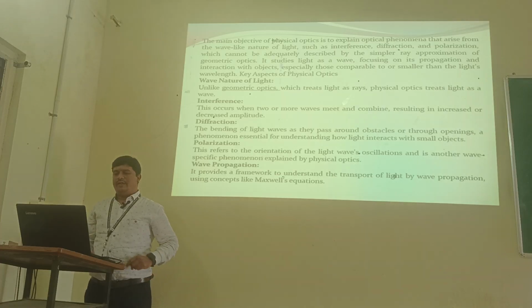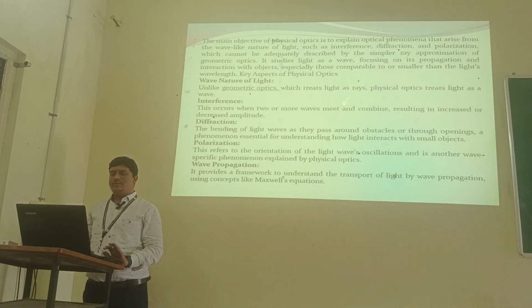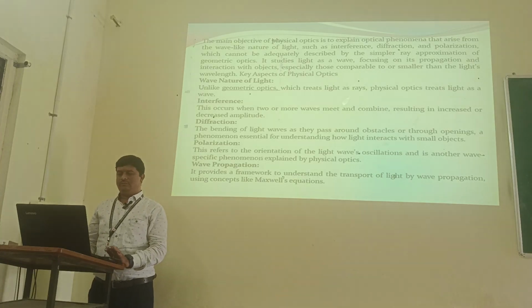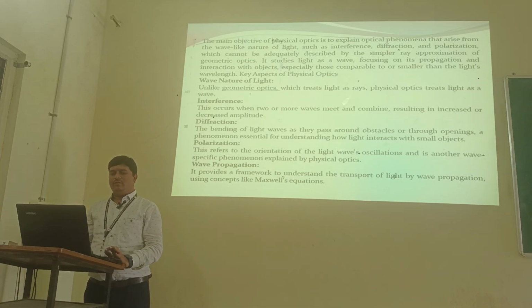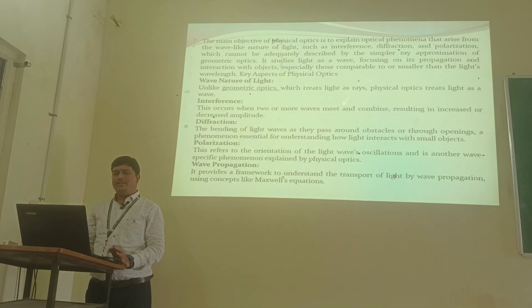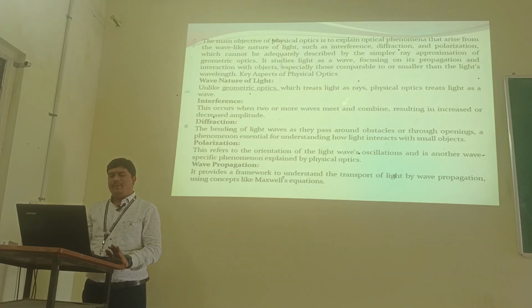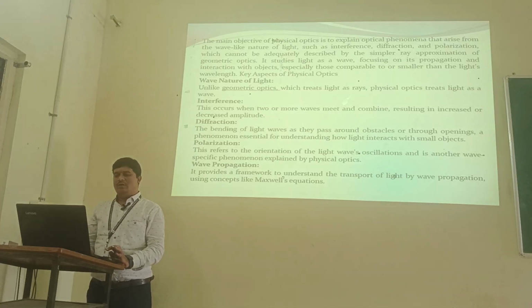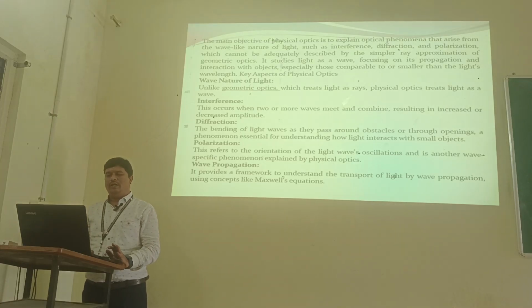So, wave nature of light: unlike geometrical optics, which treats light as rays, physical optics treats light as a wave. Interference occurs when two or more waves meet and combine, resulting in increased or decreased amplitude. Diffraction is the bending of light waves as they pass around obstacles or through openings, a phenomenon essential for understanding how light interacts with small objects.